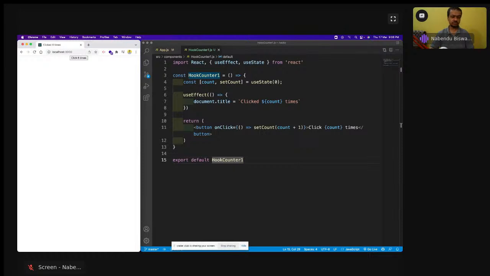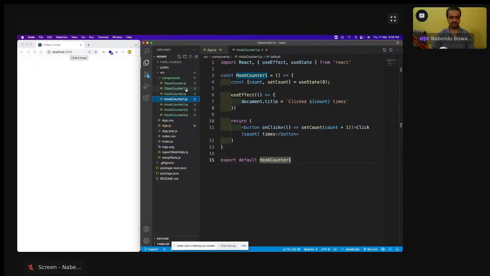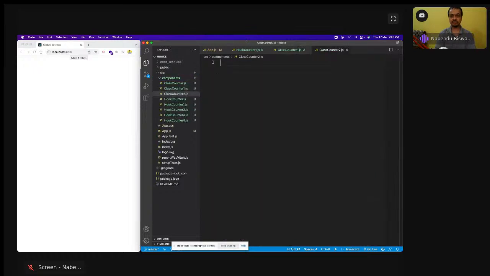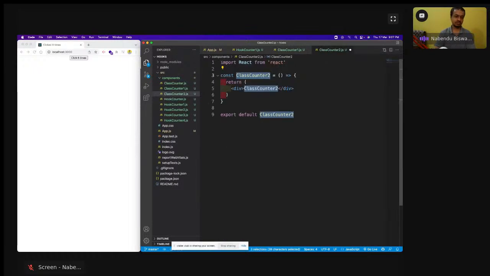Sometimes you don't want the component to render, or some componentDidUpdate to run again and again. So we're going to see the way it is done. Let's create a new class, let it be there. I'll create a new class, counter2.js. I'll do RAFCE.